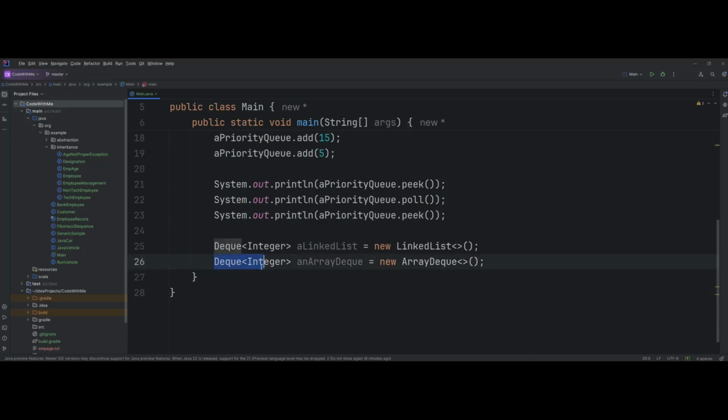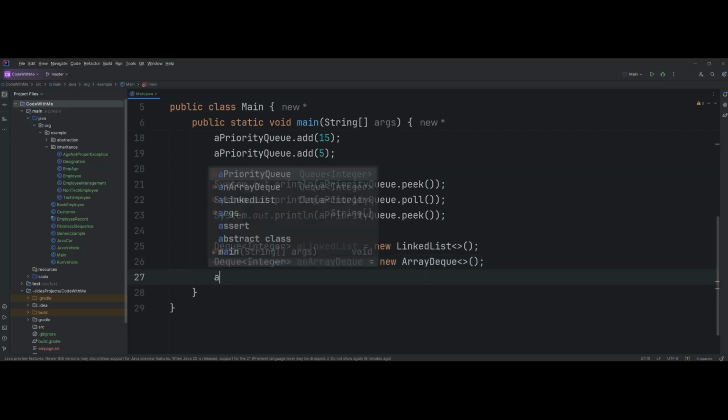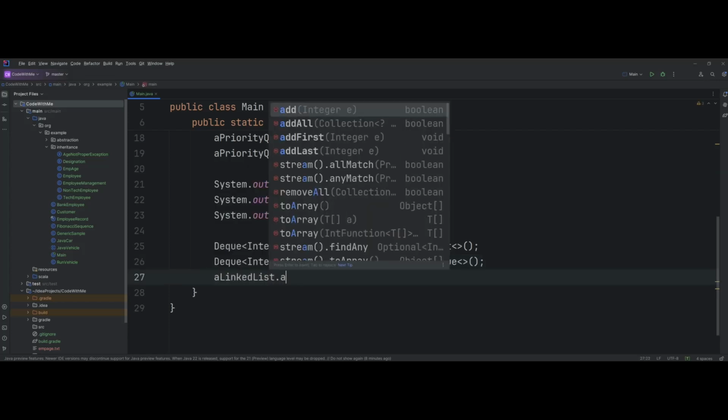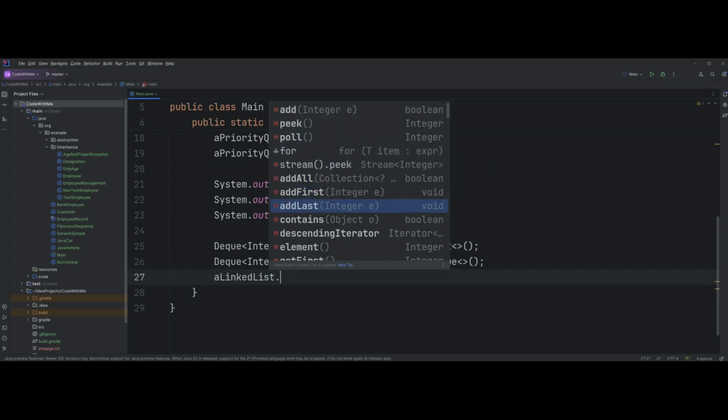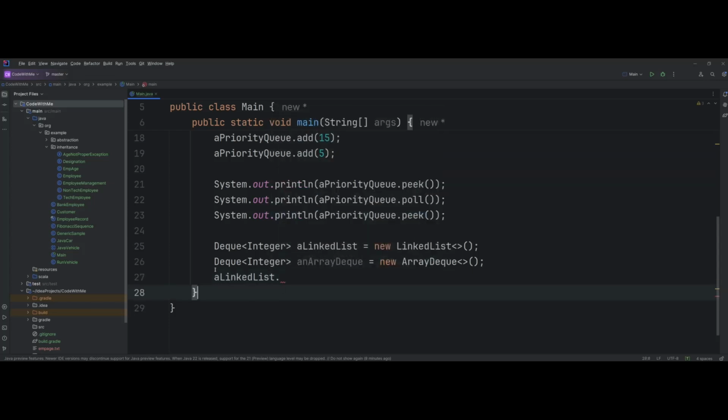But you can add the elements from the beginning, or you can add in the end. A similar implementation for what we see as Deque, right? The definition of Deque is implemented through both linked list as well as the array Deque. Okay, and they carry similar methods for implementations, right? You can add, you can peek, poll, all the methods are there. Add first, add last, anything that you want to see in Deque is already implemented by the linked list and array Deque. The only difference is the way they store the elements. Linked list will store it in its typical linked list way, which is using that class node example that I already gave you. Remember, there's a class node and you have a pointer to the node, right? You have the data in the node, you have node next, and node previous.